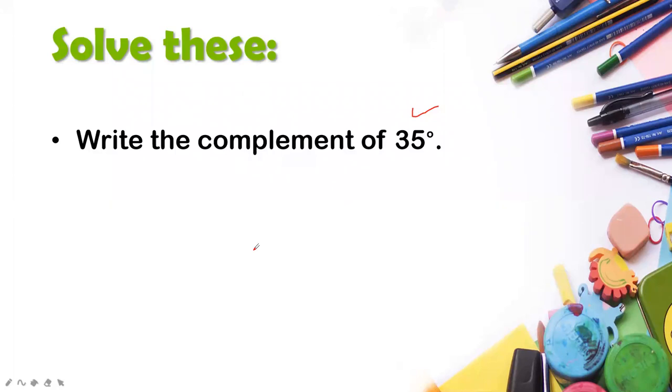35 degrees? Okay, so what you will do is simply write 90 minus 35. So what will your answer be? Your answer will be 55 degrees. Okay, but you have to write everything. I am going to show you how to write it down. First you will write, let the other angle be x, then you will write x plus 35 is equal to 90 degrees, and then you will subtract 35 from 90 degrees, and your answer will be 55 degrees. Very good. Now move on to the next one.